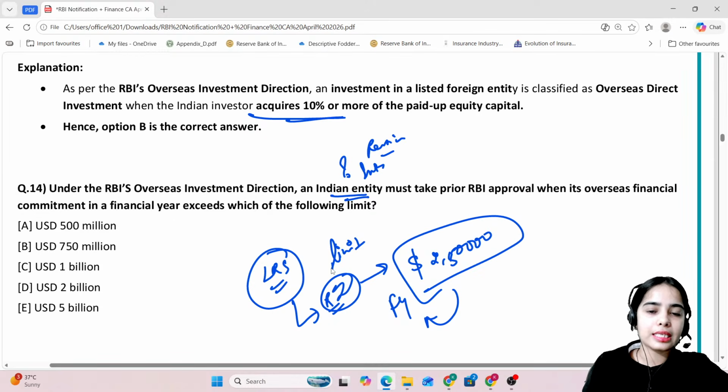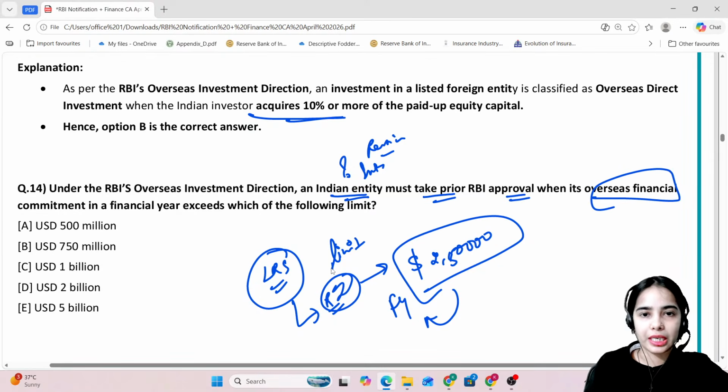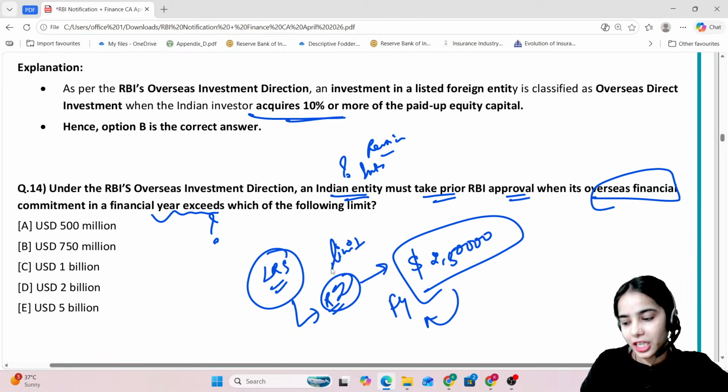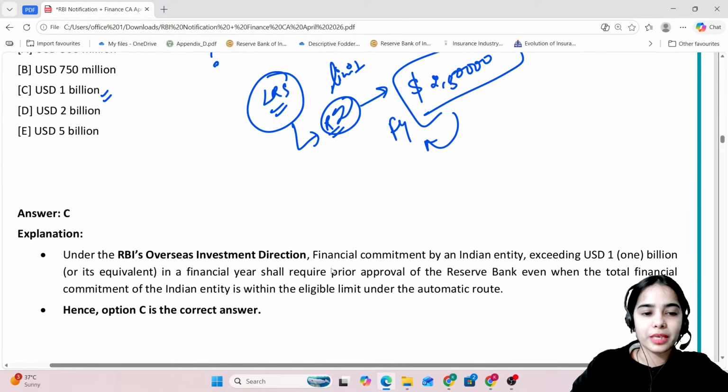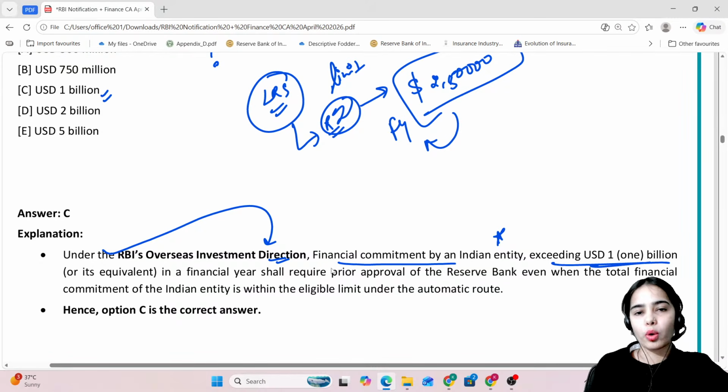So resident entities must take prior approval when their overseas financial commitment in a financial year exceeds what limit? So what is the limit for the Indian entities beyond which they have to take the RBI approval? So the limit is $1 billion. Okay? Under the RBI's overseas investment direction, financial commitment by an Indian entity exceeding $1 billion in a financial year shall require prior approval of the Reserve Bank of India.